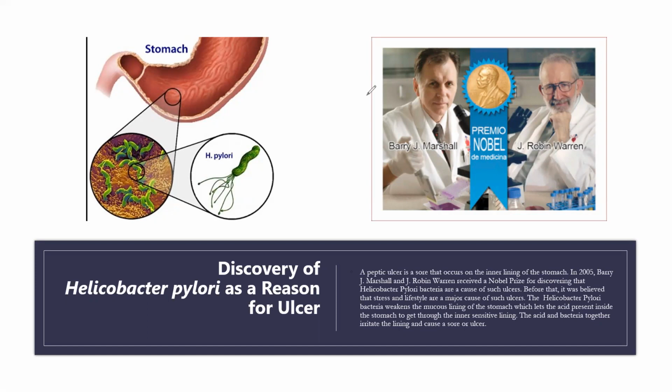The acid and the bacteria together irritate the lining and cause a sore or ulcer in our stomach. So before 2005, before this discovery, it was believed that stress and lifestyle are the major causes of such ulcers in our stomach. But later it was discovered that there is a bacteria, Helicobacter pylori, which is responsible for peptic ulcer.